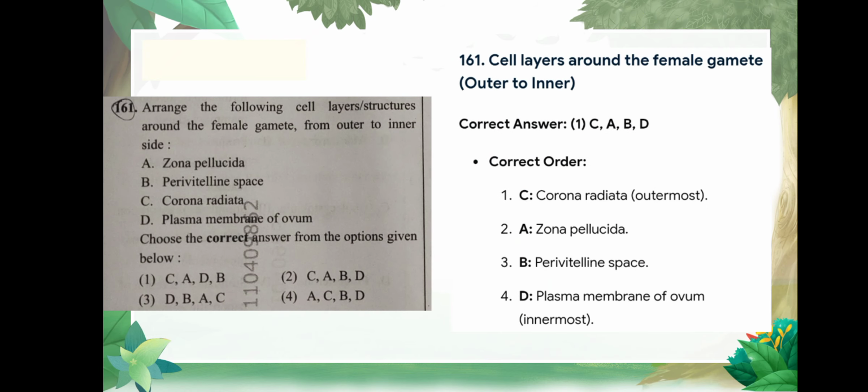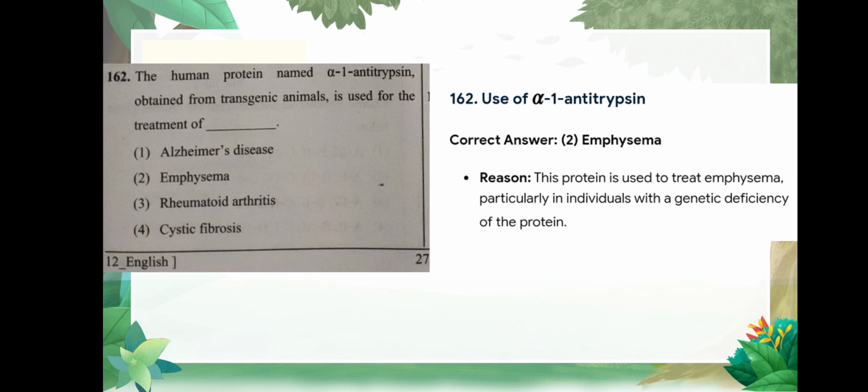Question number 161: arrange the following cell layer structures around the female gamete from outer to inner side. Correct option is option number 1. Correct order is corona radiata outermost, zona pellucida, then perivitelline space, and the innermost is the plasma membrane of the ovum.